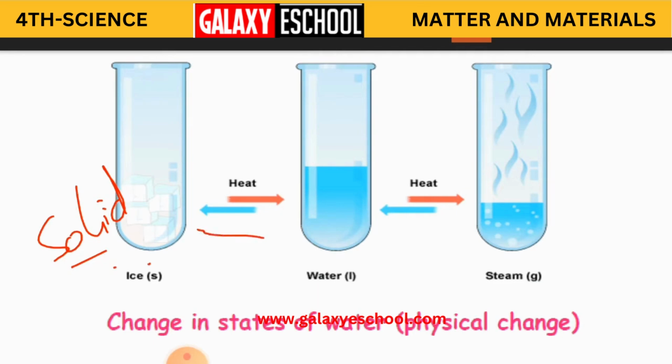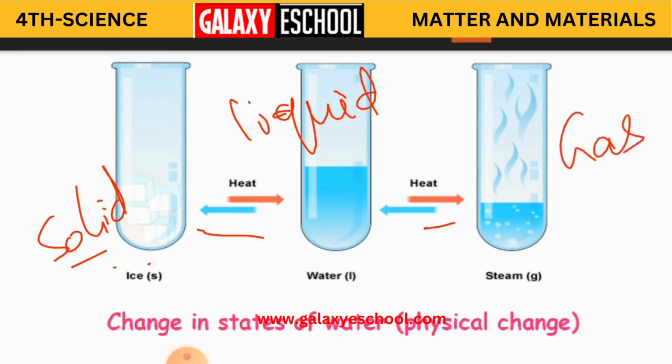Again, when you heat this, it changes into liquid form, that is water. Again, when you heat the water, you can see the water vapor, which is in the gaseous form. So this is nothing but a physical change in the states of a particular material. Okay, this is about water.